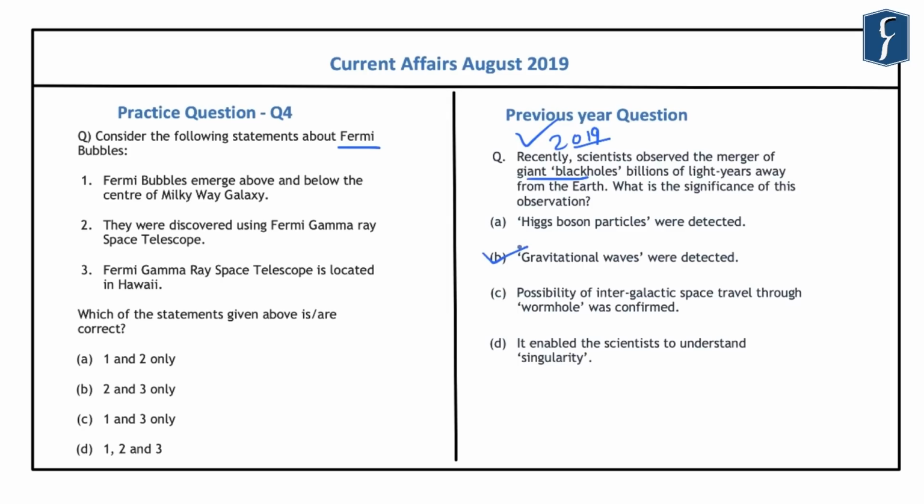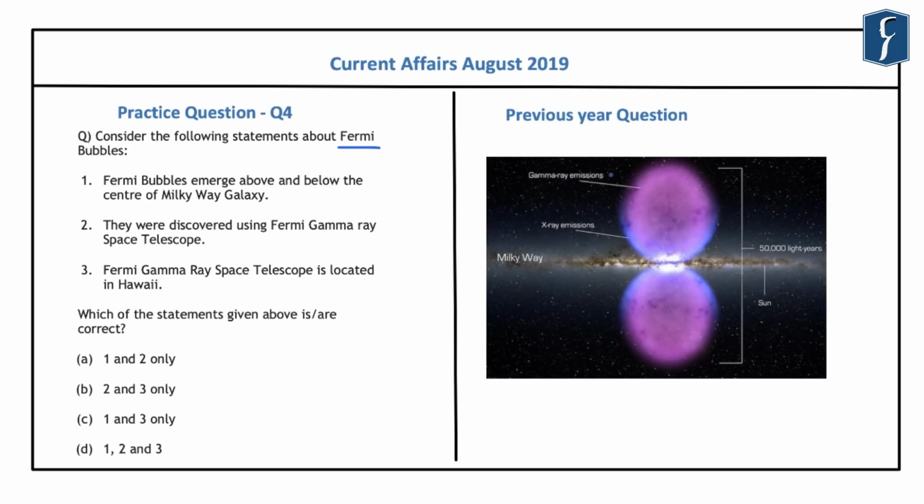So these questions highlight that questions related to important space discoveries or researches that are going on can be important for us from the preliminary examination point of view. And accordingly, this question related to the Fermi bubbles can also be asked in your preliminary examination. Now, this question has been created because the astronomers working on the Fermi Gamma Ray Space Telescope have announced that they have observed the Fermi bubbles around the Milky Way galaxy in which we live. And this is one of the path-breaking observations which has been done by this Fermi Gamma Ray Telescope.